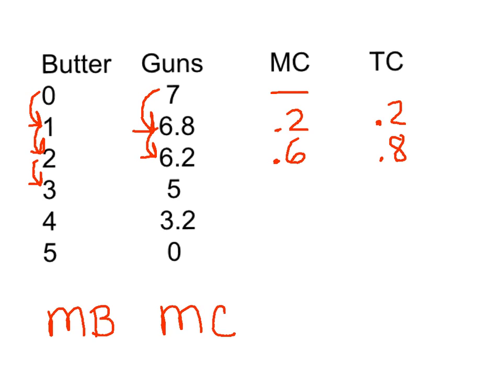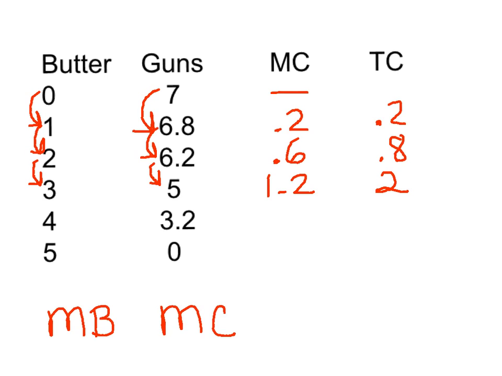If he produces a third unit of butter, now his gun production is going to fall from 6.2 down to 5. So that means that his marginal cost is going to be 1.2. And his total cost now, well, it was 0.8, and now we added another 1.2 guns that we had to give up. So my total cost is now going to go to 2.